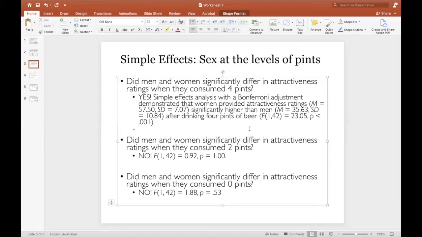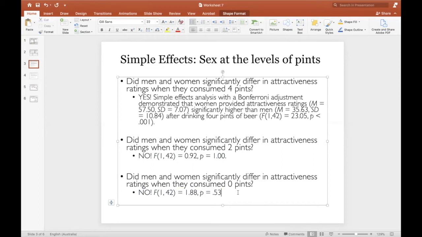All right, for the simple effect at 2 pints, you would simply say there is no significant difference between males and females. You could also report the means there as well, but you should absolutely report the F ratio. And same for the simple effect at 0 pints. It's not significant, with p at 0.53.